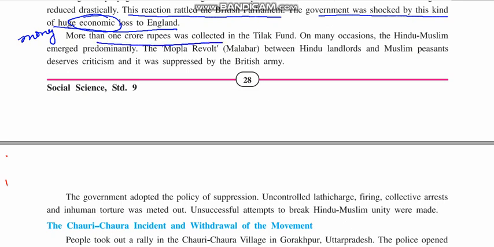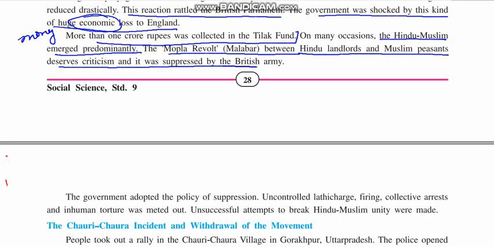More than 1 crore rupees was collected for the fund. Say, for the Tilak Swaraj Fund, there was a target of collecting 1 crore rupees at that time, right? Almost 100 years back. So more than 1 crore rupees was collected. On many occasions, Hindus and Muslims emerged united. The Moplah revolt, that is the Malabar revolt, which happened between Hindus and Muslim peasants, deserved criticism and it was suppressed by the British army. Okay, this Moplah revolt was one of the dark spots, but it was again suppressed by the British army. The government adopted the policy of suppression. You see, as per their rule, the government tried to suppress these people as much as possible, right?